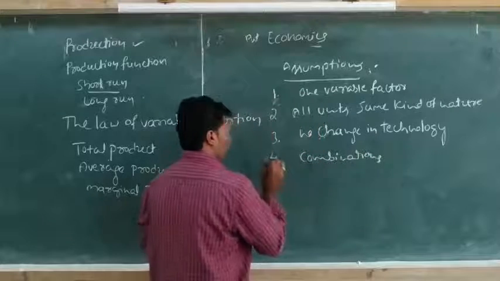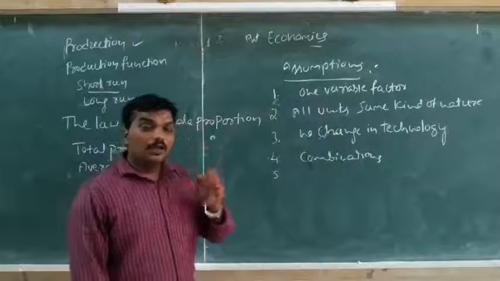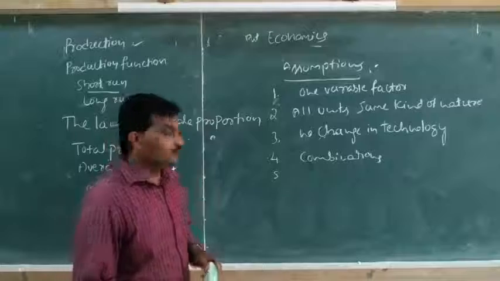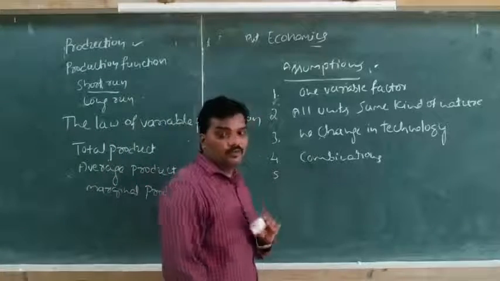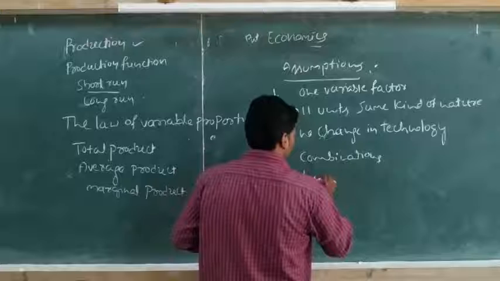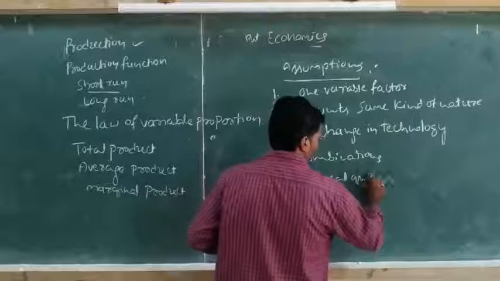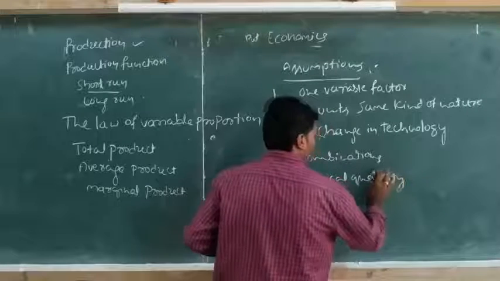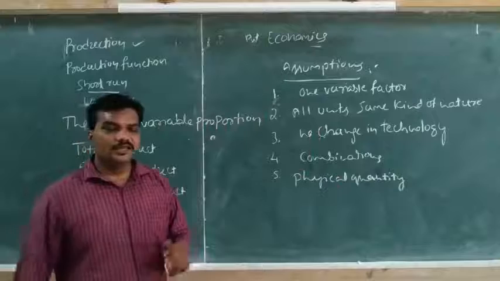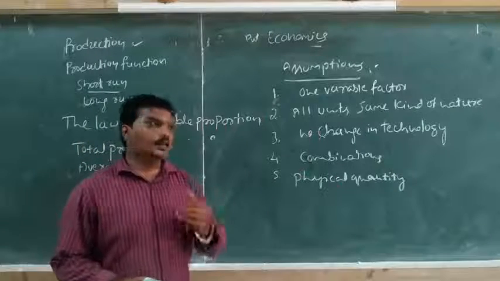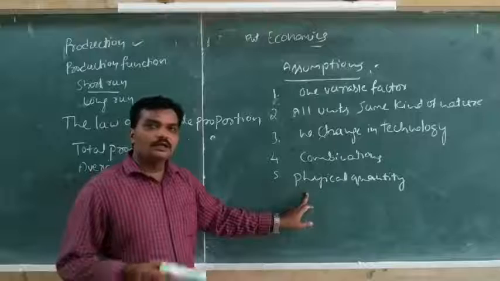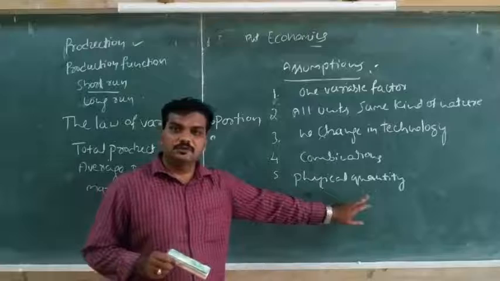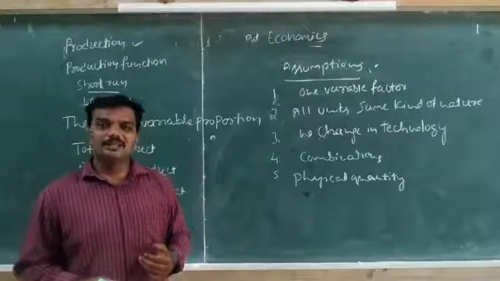The fifth point is that the units of factors of production are measured through physical quantity, which is visible, because it can be easily calculated. That's why we assume that the units of factors of production can be expressed through physical quantity, which can be easily measurable.